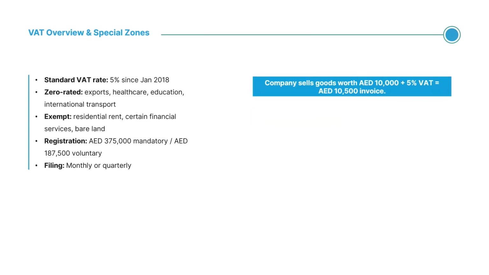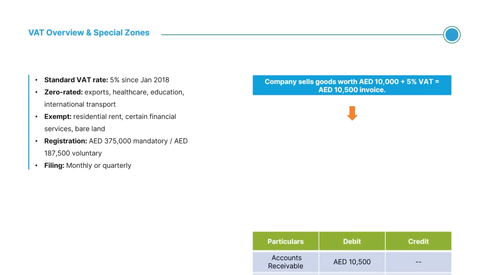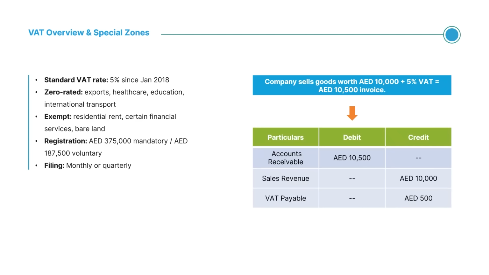Example, company sells goods worth 10,000 dirhams plus 5% VAT equals 10,500 dirhams invoice. Journal entry, debit, accounts receivable 10,500, credit, sales revenue 10,000, credit, VAT payable 500.